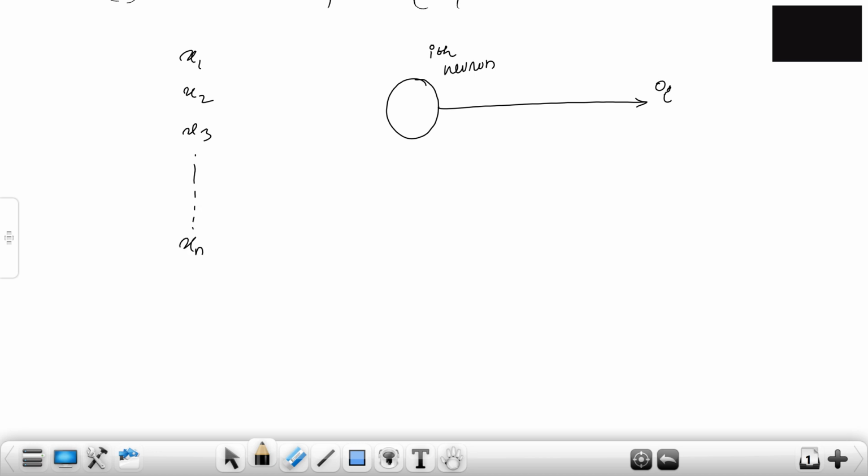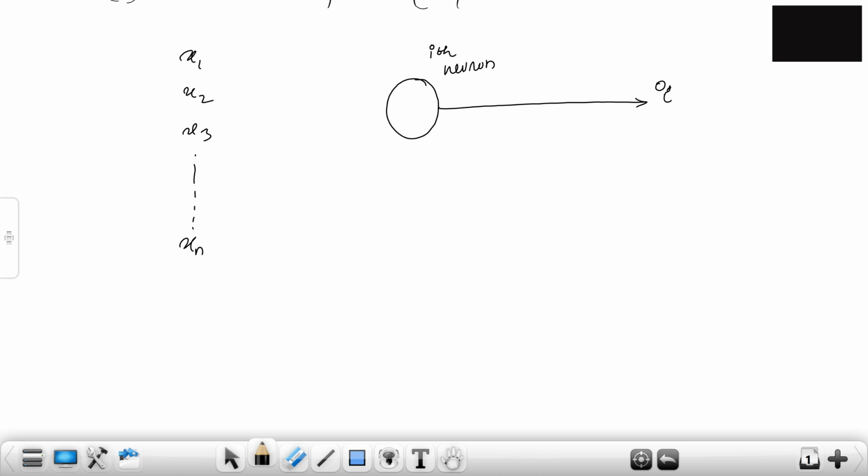Now let's assume this is the ith neuron. There will be different neurons in the whole network. This is the ith neuron that I have, and the output of this neuron is given by Oi, since it's the output of the ith neuron. And there will be many inputs. Let's say there are n inputs: x1, x2, x3 up to xn.